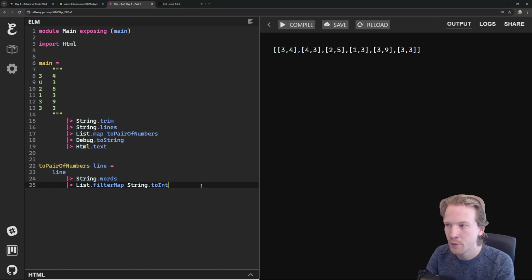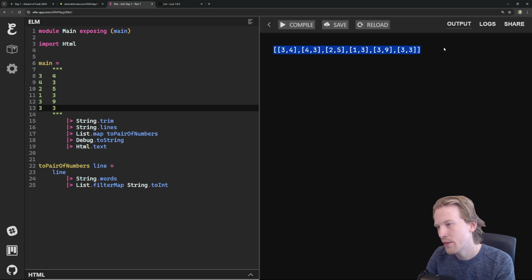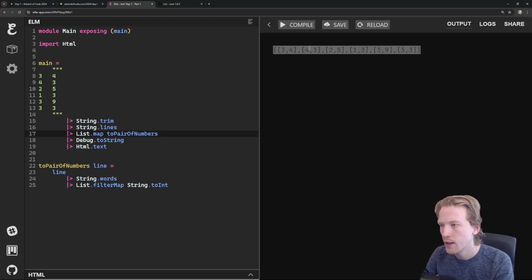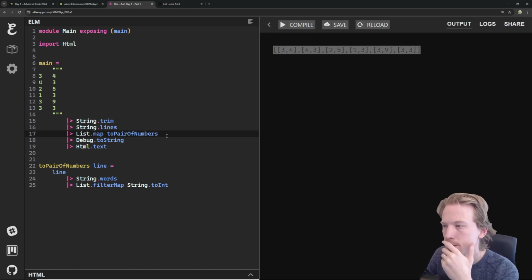And what I'm going to do is turn this into a pair. Basically, what we want is this list of integers and this list of integers to be separate. So now that we have a list of lists of integers, we have to find a way to match these up pair by pair. So I need to think about this. How are we going to do that? How are we going to make that work?